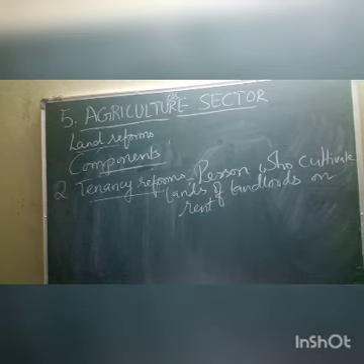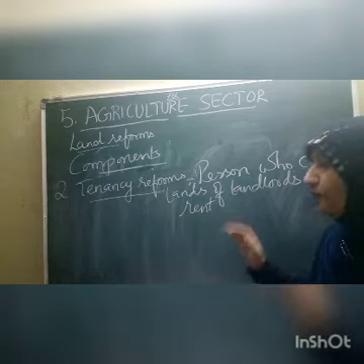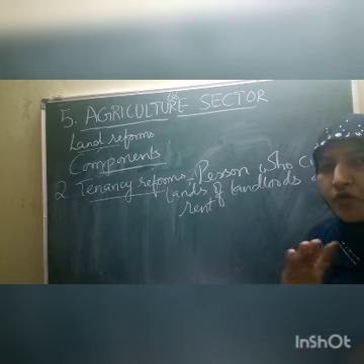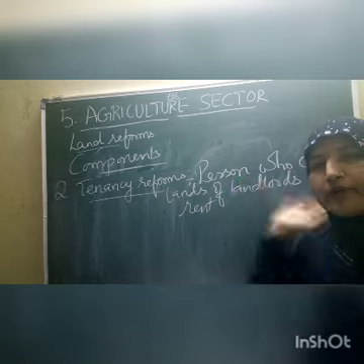So what is this tenancy reforms? Under this one, it was found that these tenants suffered a lot. Which types of problems were there? There was no security given to these tenants. Anytime they could be thrown off from their jobs.